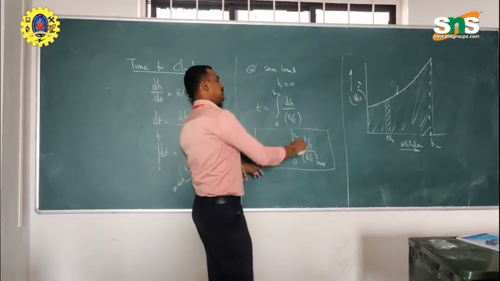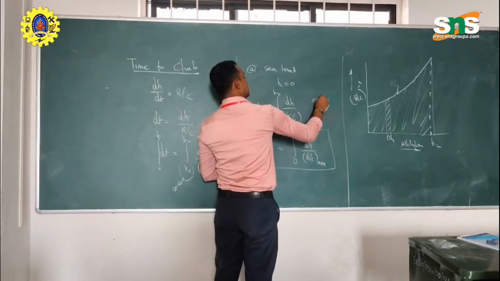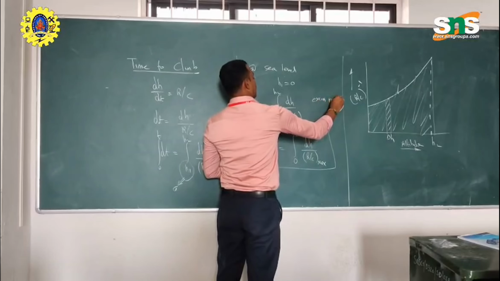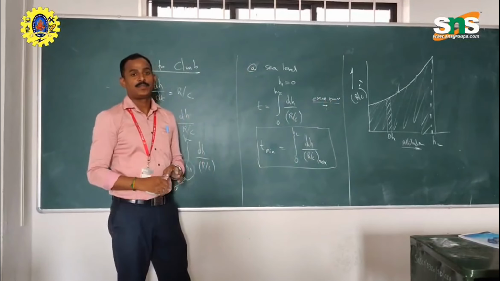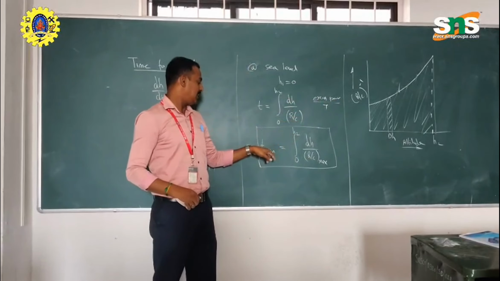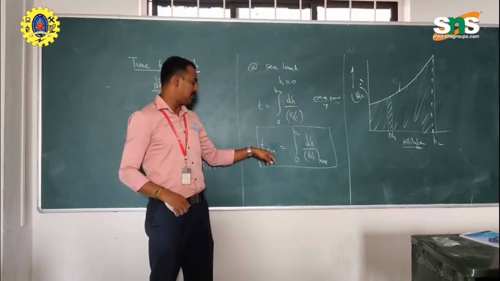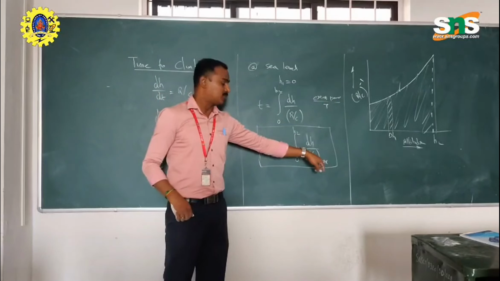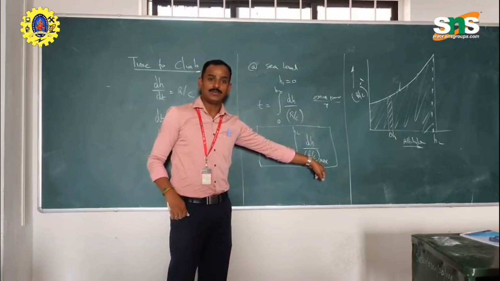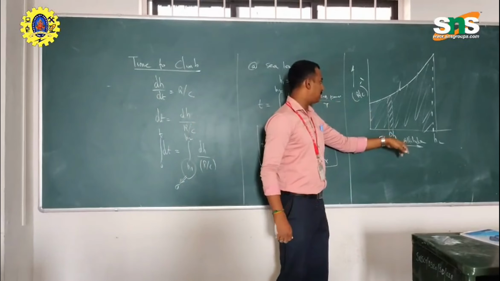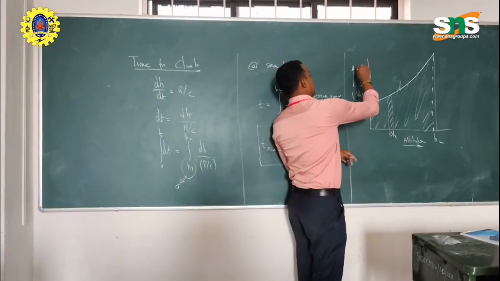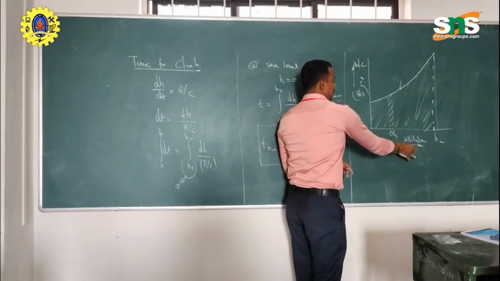This is the rate of climb, that is excess power by thrust. So when the time is minimum, the rate of climb should be maximum. That is the time to climb. We can represent it in graphical format, from the rate of climb to the altitude.